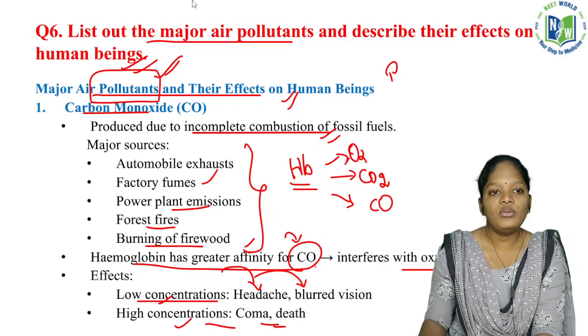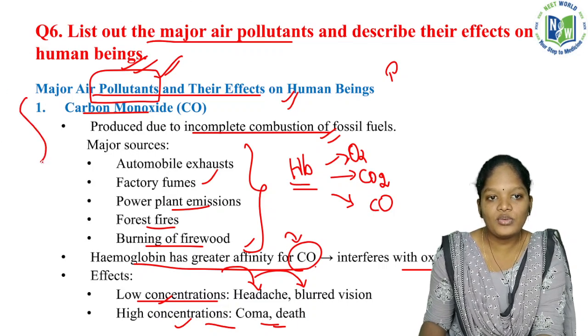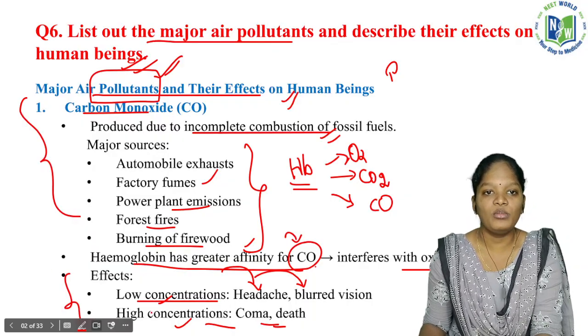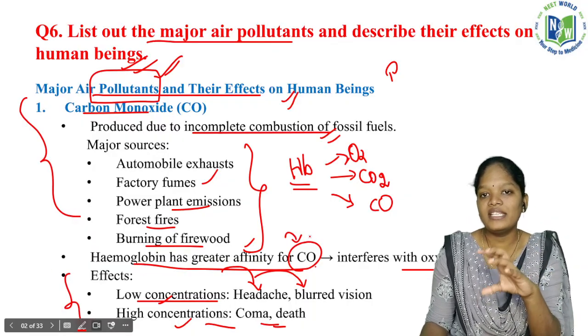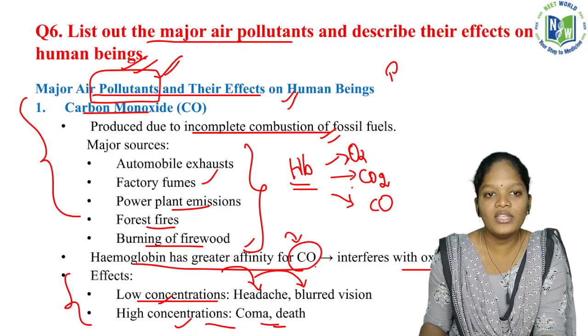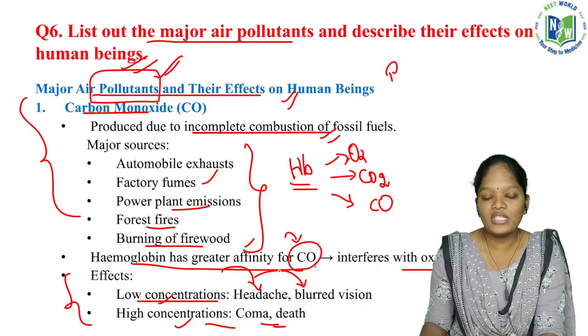So I have listed the air pollutants. Carbon monoxide: what will be their source and what will be their effects on human beings. If you present the answer like this, it will be very easy for correction as well as for getting marks. So carbon monoxide, their source and their effects.